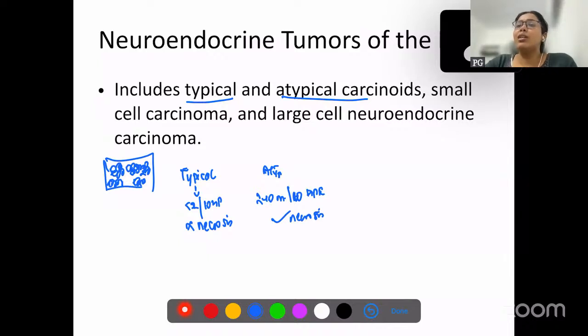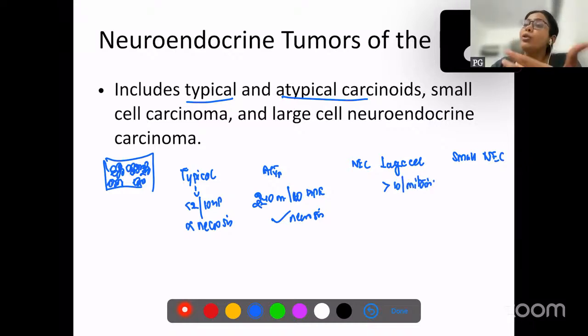Now we have large cell neuroendocrine tumor and small cell neuroendocrine tumor. These are all tumors which are even more aggressive than normal carcinoids. Large cell neuroendocrine tumor will have more than 10 mitosis. Small cell neuroendocrine tumor is even more aggressive, so it can have up to 10 to 30 mitosis also, and both of these will have necrosis.